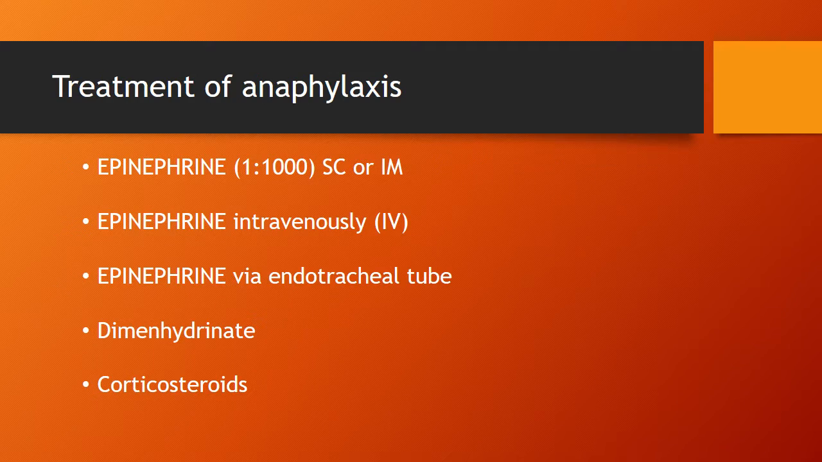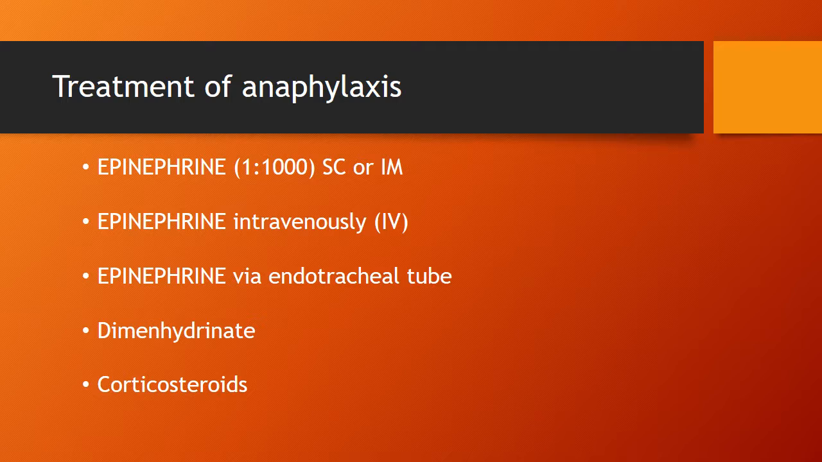Coming on to the treatment of anaphylaxis, epinephrine in 1:1000 dilution, subcutaneously or intramuscularly, is given. The dose is around 0.01 mg per kg. It is administered in the proximal extremity and could be repeated every 10 to 15 minutes. Epinephrine intravenously also could be given, which is used for anaphylactic shock not responding to therapy. But close cardiac monitoring should be done because there are chances of cardiac arrhythmias. Epinephrine also could be given via the endotracheal tube.